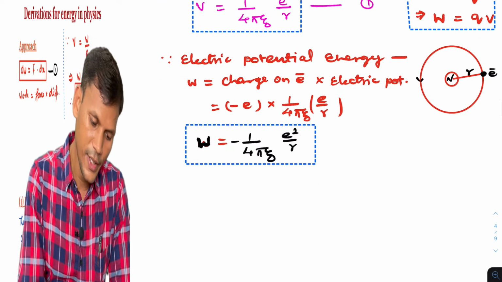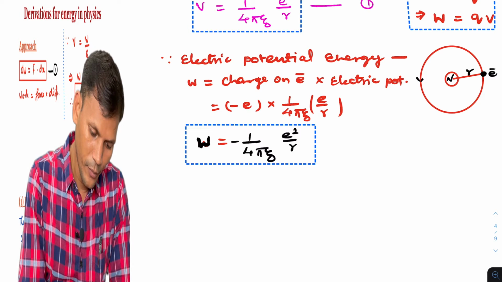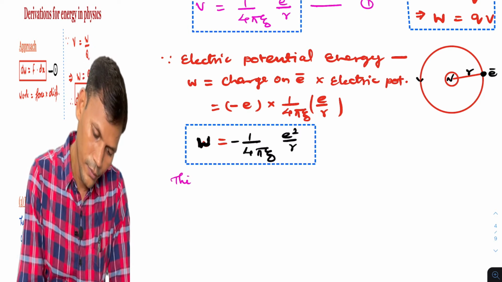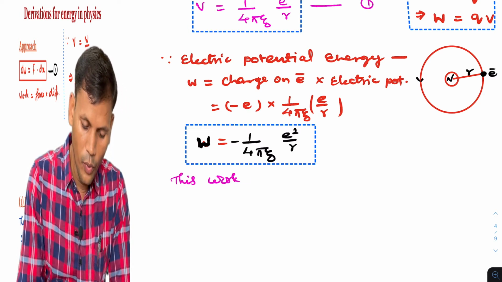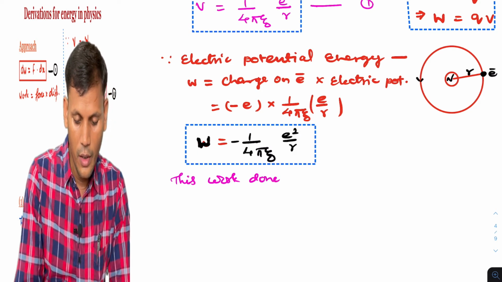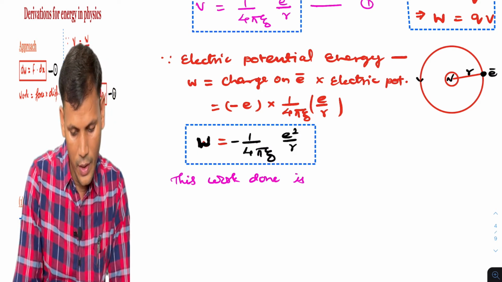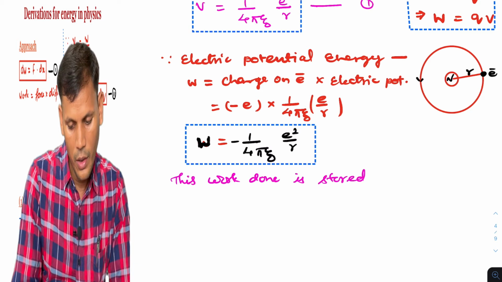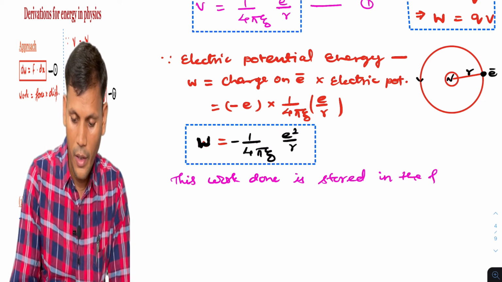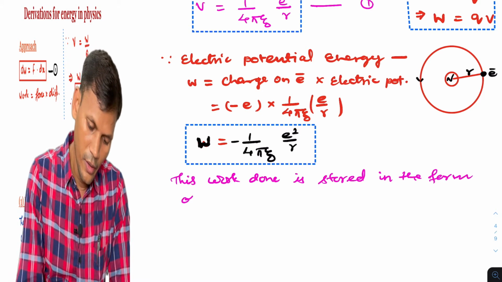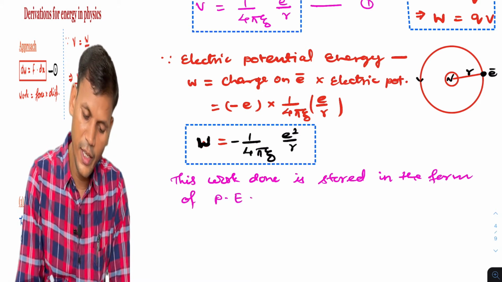We can write this work done is stored in the form of potential energy.